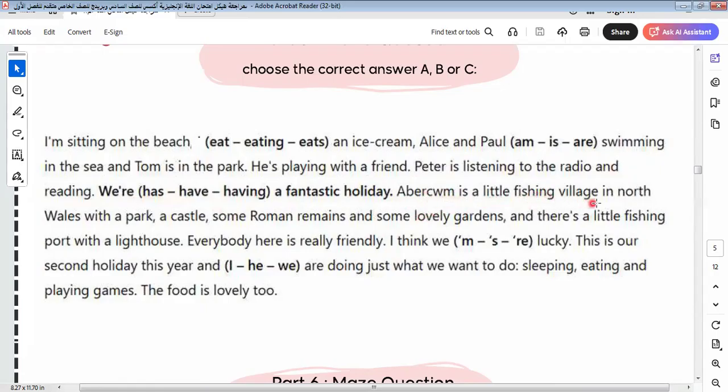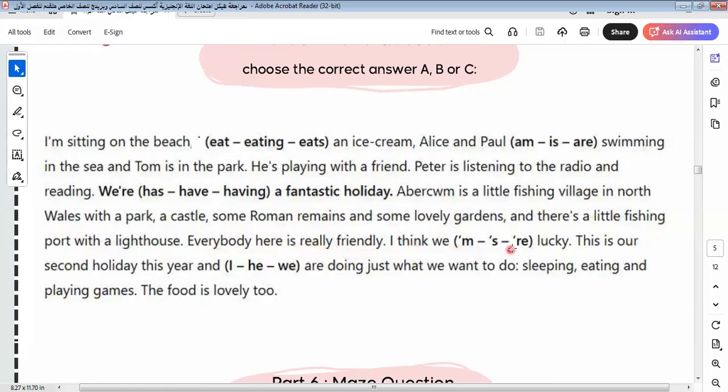Aprico is a little fishing village in North Wales with a park and castle, some Roman remains, and some lovely gardens. There is a little fishing port and a lighthouse. Everybody here is really friendly.